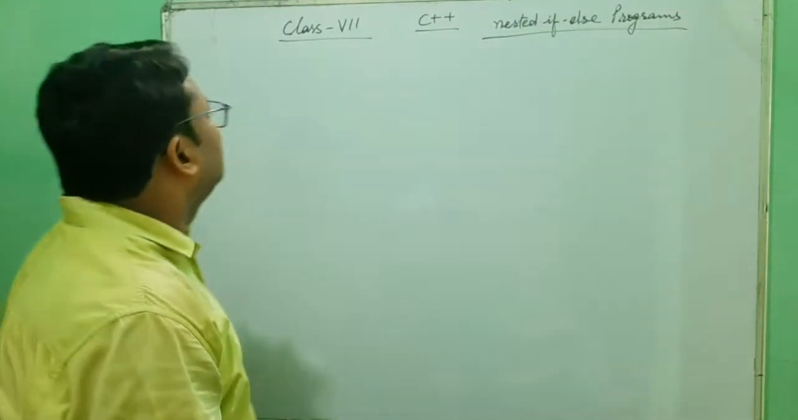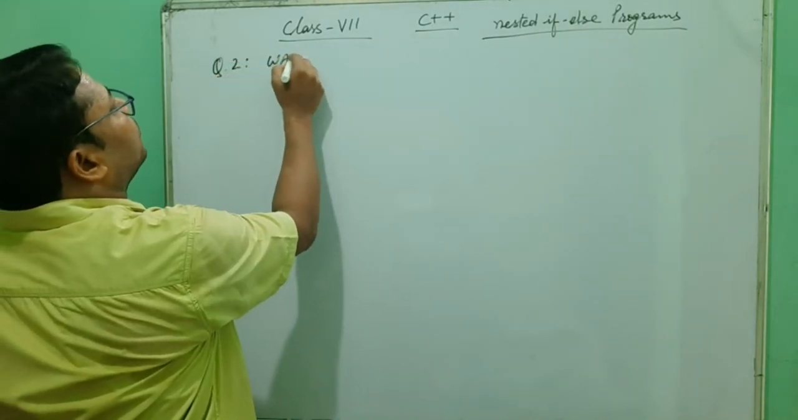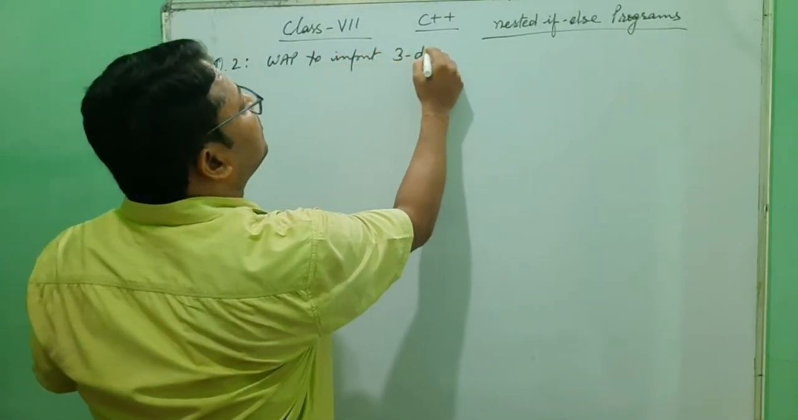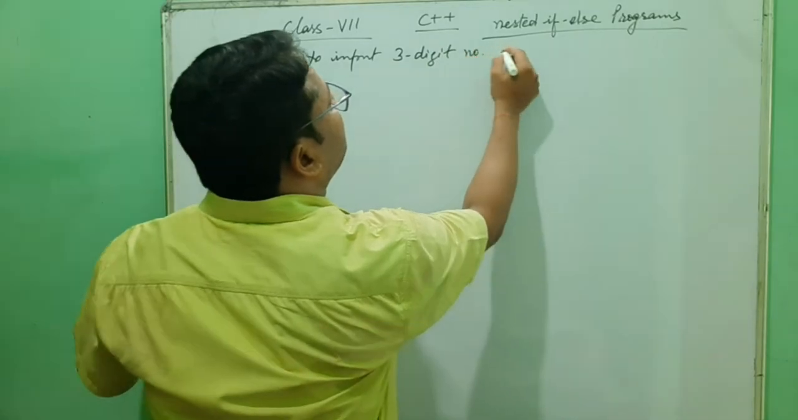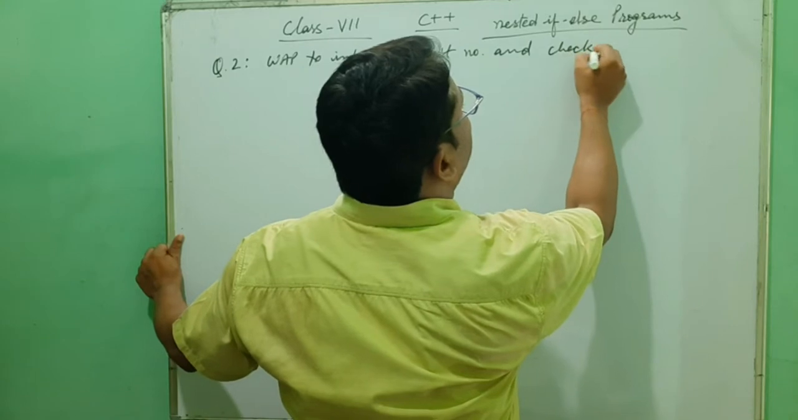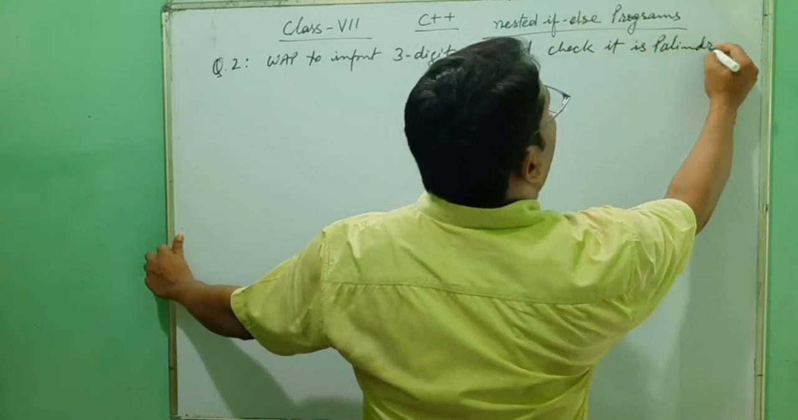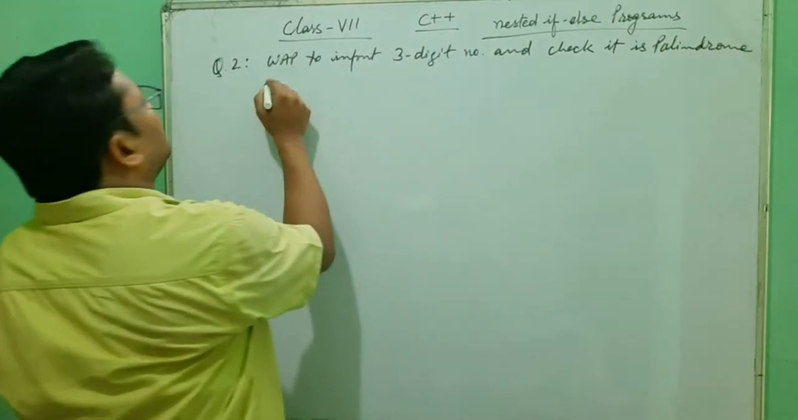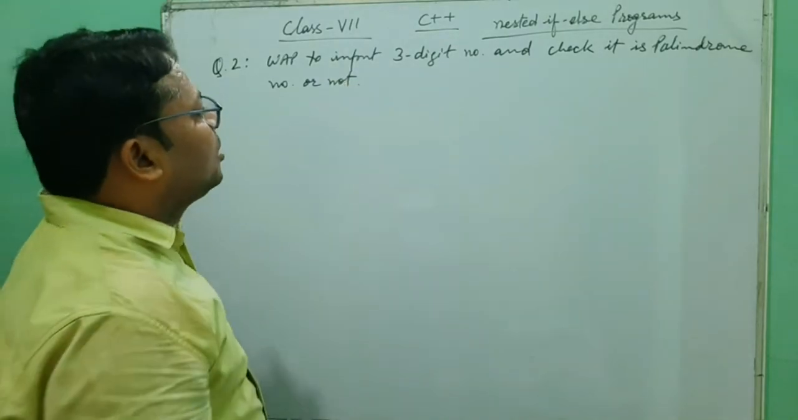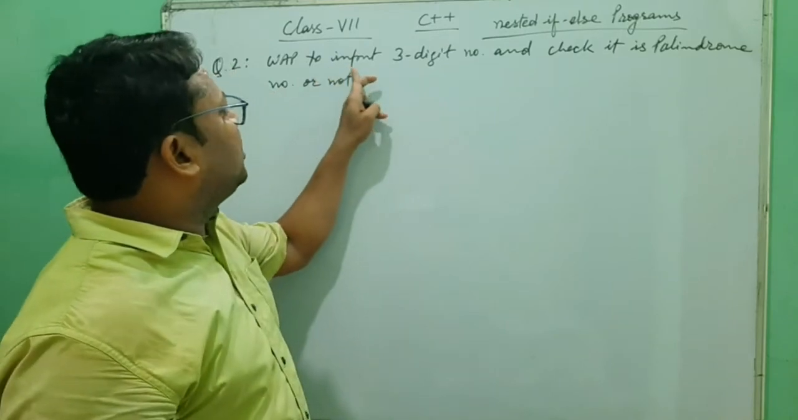Question number 2. WAP to input a 3-digit number and check it is a palindrome number or not. Clear?